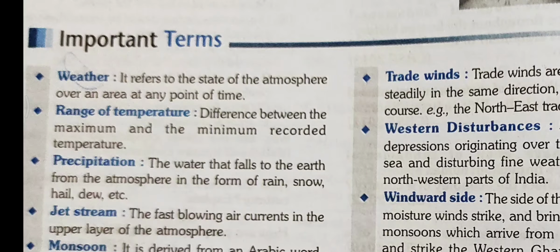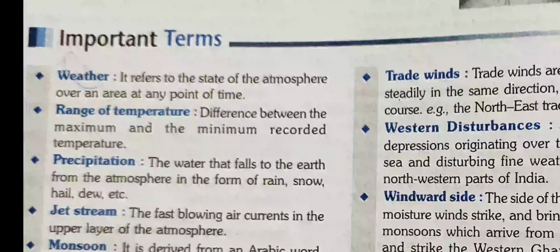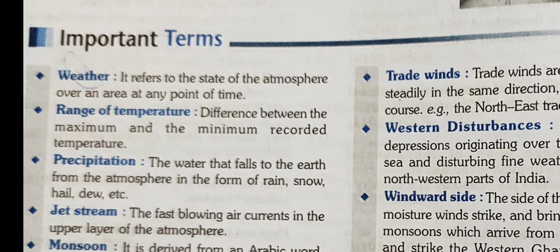Next term is precipitation. Precipitation means falling of water on the earth. It may fall in form of rain, dew, or it may be hails or snow. So any kind of precipitation or falling of water on earth is included in term precipitation.